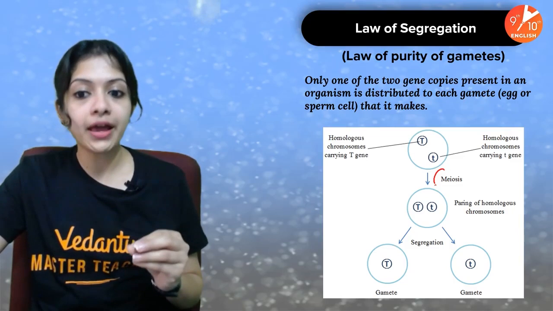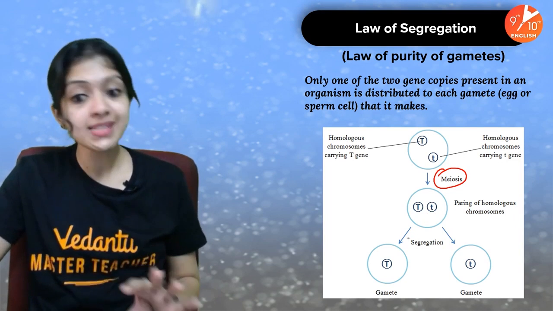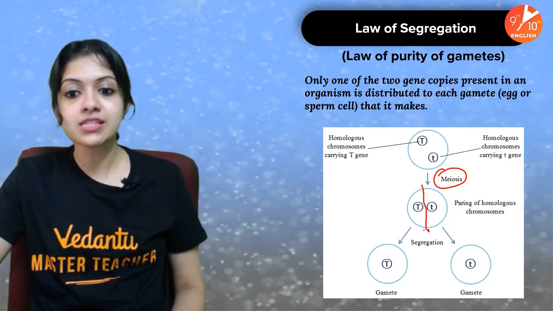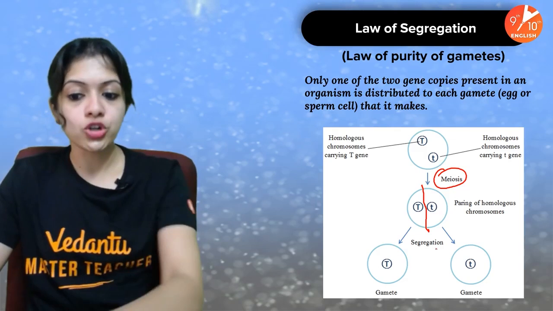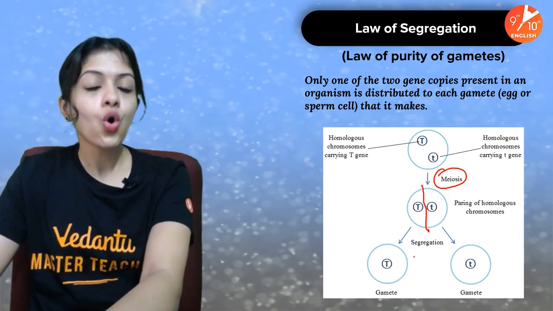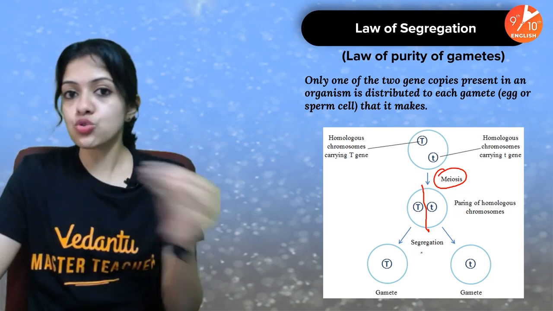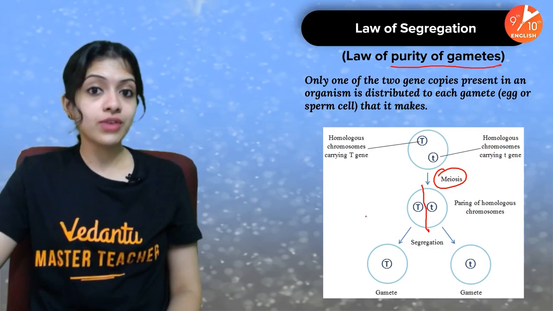But at the time of meiosis or gamete formation, pairing of homologous chromosomes occurs, but they end up splitting. By the end of meiosis, they split up and enter into different gametes. And hence, this is what you see. Because only one of the 2 allele copies or one of the 2 factor copies enters into each gamete, we also call it law of purity of gametes.